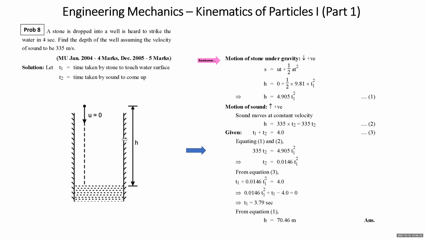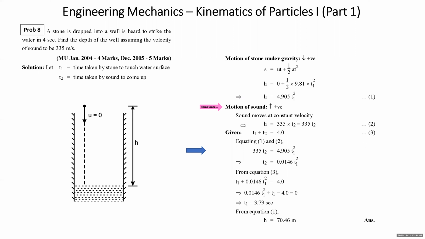Motion of the stone is under gravity, stone is dropped. H is the height of the drop, the depth of the well. Final velocity with which it hits is not into consideration, so we should write s is equal to ut plus half at square. s is H, u is 0 plus half gt squared, right? T1 is the time taken by the stone to touch the water surface. On simplification, H becomes 4.905 T1 square.